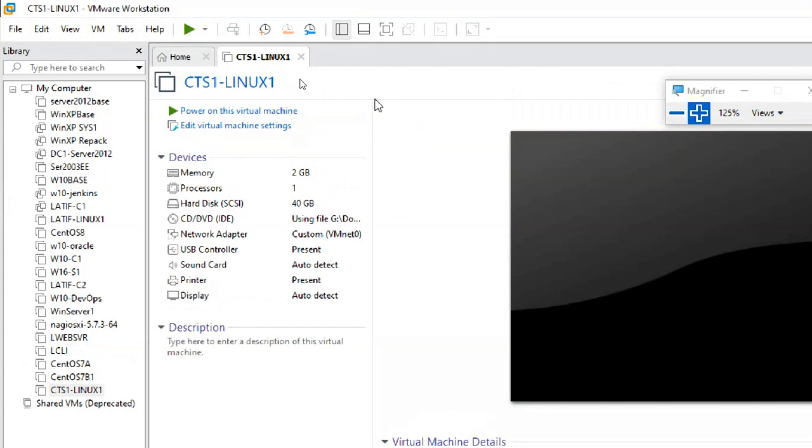Okay, now the virtual machine is created. The next step is how to install it. So you have to click on power on to power on the virtual machine, and I will power on it. So, after 5 minutes.